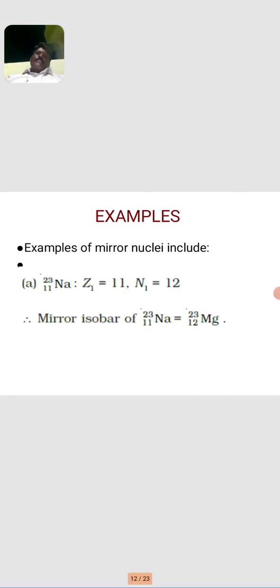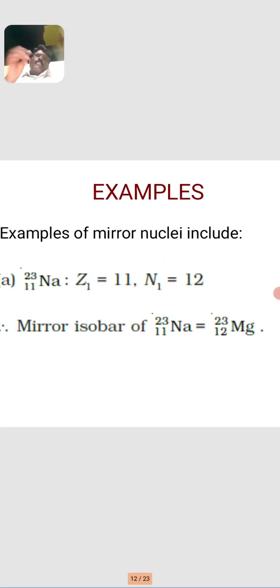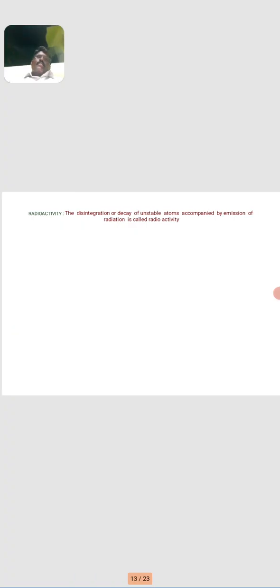Examples of some mirror nuclei include sodium, mass number 23 and atomic number 11, and the mirror image magnesium, mass number 23 and atomic number 12. So the number of protons of sodium will be equal to the number of neutrons of magnesium. So this pair of isobars are called mirror nuclei.